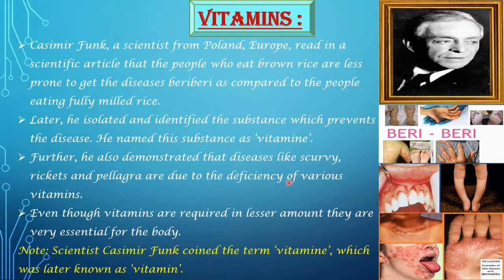Now students, scurvy is a disease due to the lack of vitamin C. It is mostly bleeding of gums. And rickets is usually due to inadequate vitamin D. In rickets, there is softening and weakening of bones. And pellagra is caused by lack of vitamin B3. And the symptoms of this disease include inflamed skin, diarrhea, sores in the mouth.